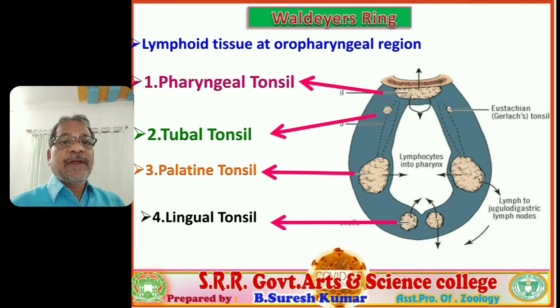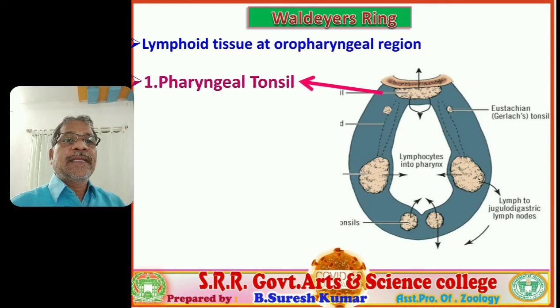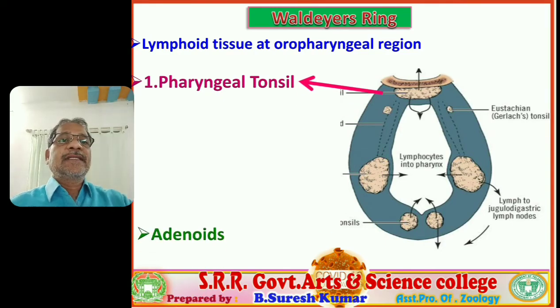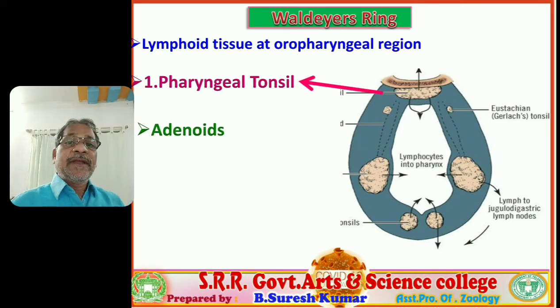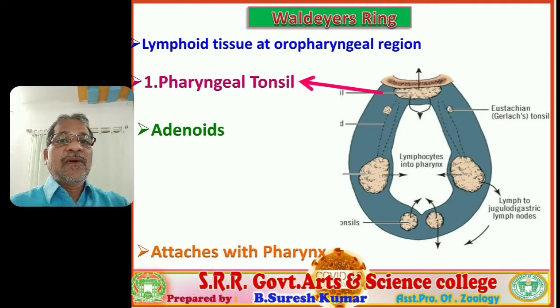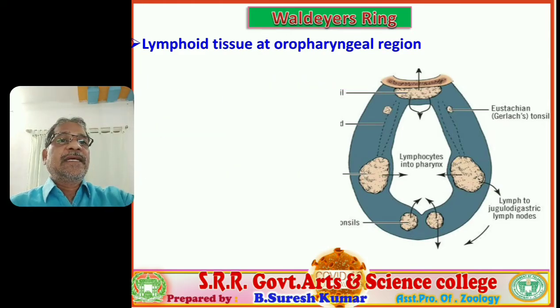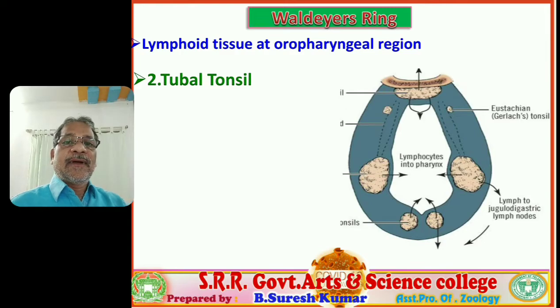Let us verify the characteristic feature of each and every lymphoid organ of Waldeyer's ring. First, the pharyngeal tonsil, also called adenoids. They attach to the pharyngeal wall. Next, the second lymphoid organ, the tubal tonsil.